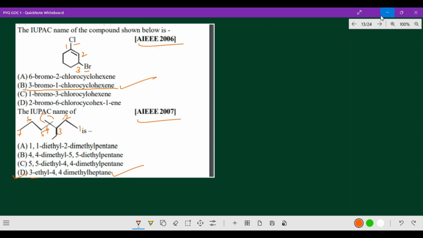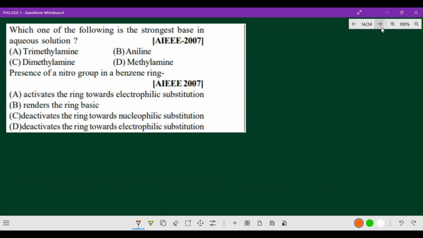Let us go for the next question. Hope you got the clarity. Very simple. Now the next one: which of the following is the strongest base in aqueous solution? When we are talking about base, we will give priority to the plus I group only. So what is it? Electron donating group. So here we have trimethylamine, dimethylamine, aniline, and methylamine. Which one is the strongest base in aqueous solution, we have to check.